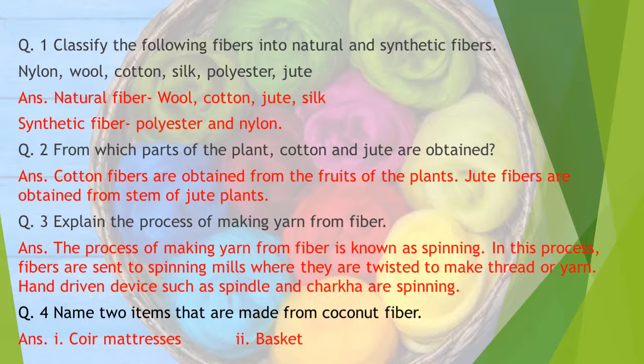Explain the process of making yarn from fiber. The process of making yarn from fiber is known as spinning. In this process, fibers are sent to spinning mills where they are twisted to make thread or yarn. Hand-driven devices such as spindle and charkha are used for spinning.